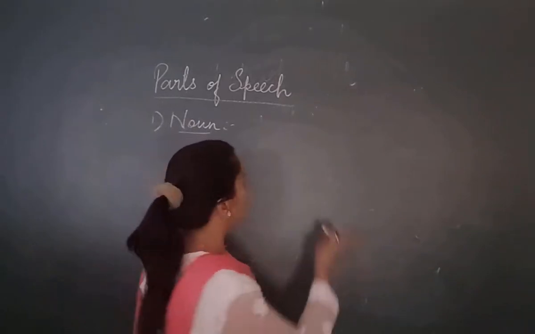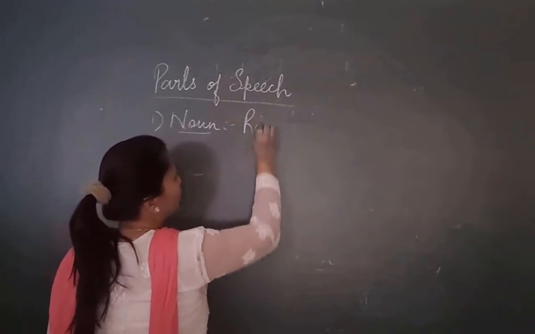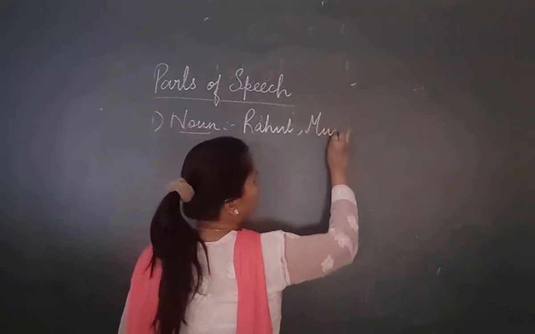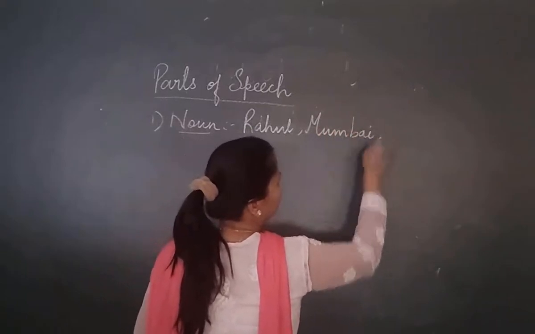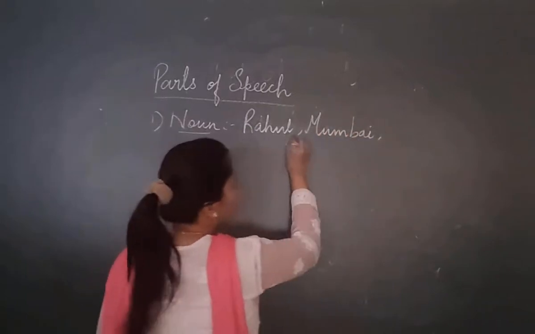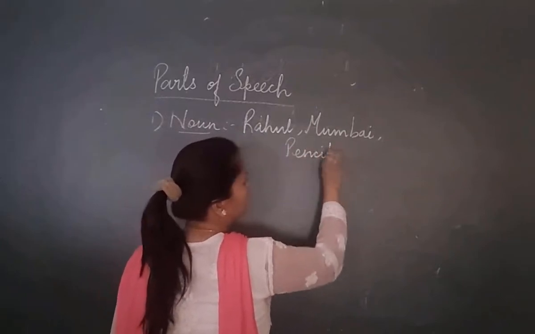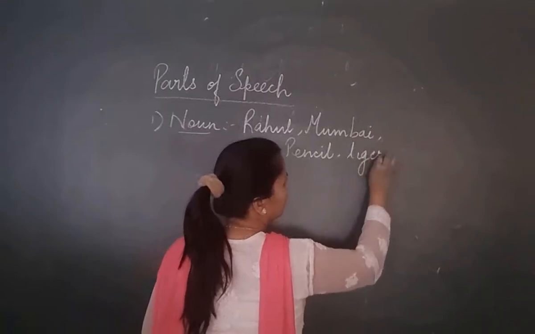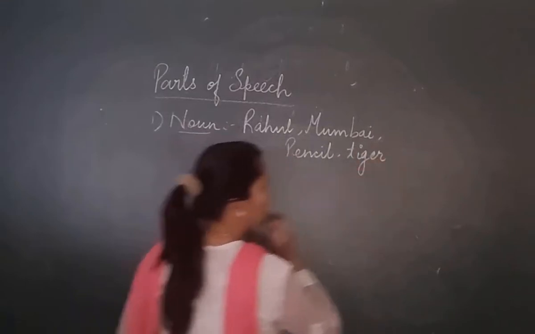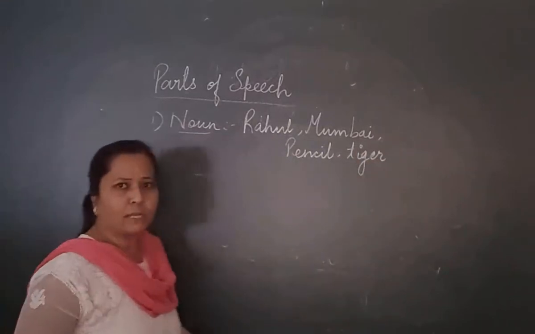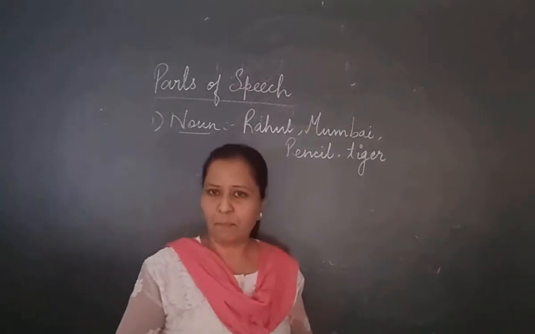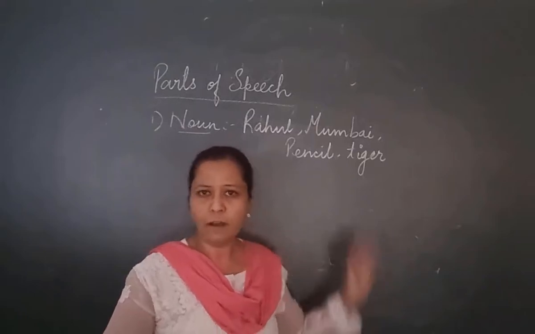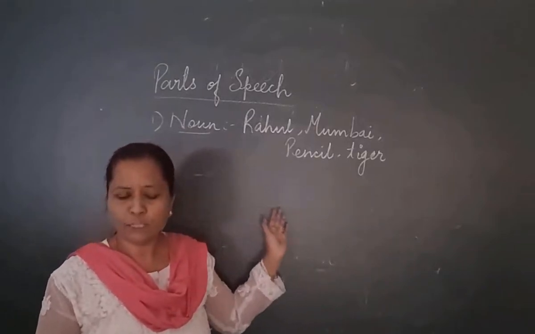For example, Rahul is a name. Mumbai is a place. Pencil is a thing. Tiger is an animal, the name. Okay? So, a noun is the name of a person, place, animal or a thing. So, this is the first part of speech.